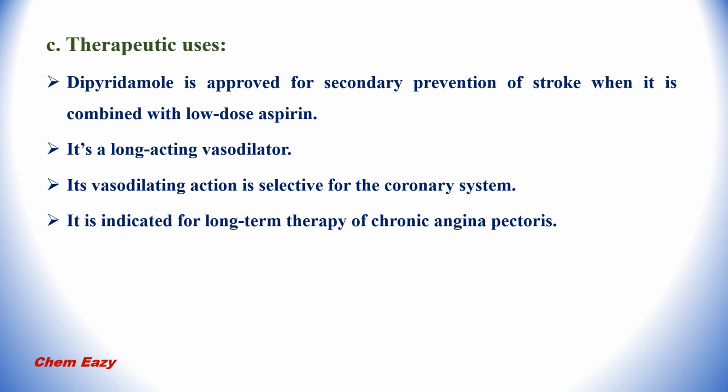Therapeutic uses of dipyridamole: it is approved for secondary prevention of stroke when it is combined with low dose aspirin, and this drug is a long acting vasodilator. Its vasodilating action is selective for the coronary system, and the drug is indicated for long-term therapy of chronic angina pectoris.